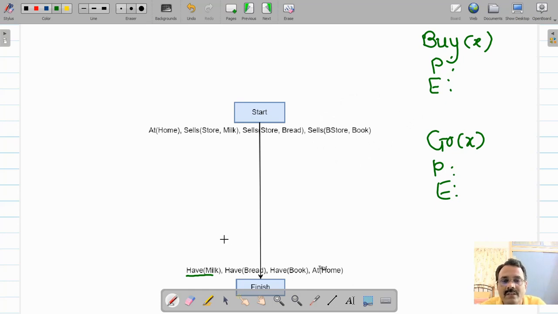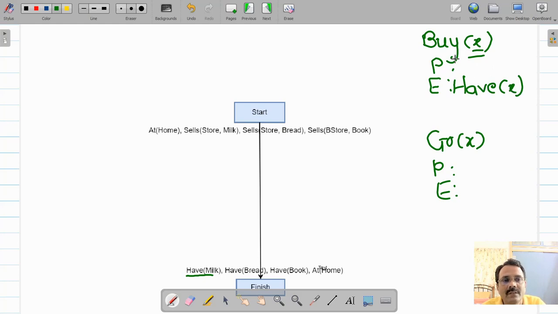To have milk, you will find buy X. In buy X, you have the have X effector. Therefore you can add this step, as we have seen earlier in plan space planning. You can perform step addition, simple establishment, to achieve certain preconditions. So here if you substitute this X with milk, then you will have have milk achieved.